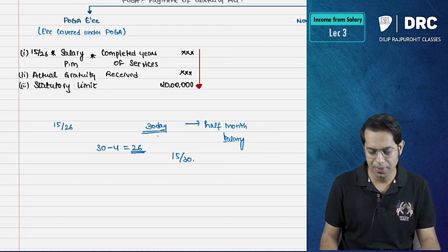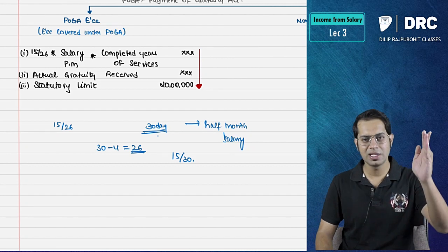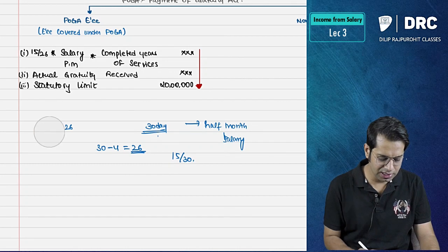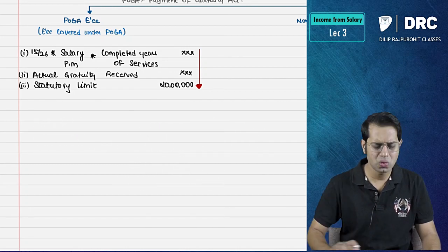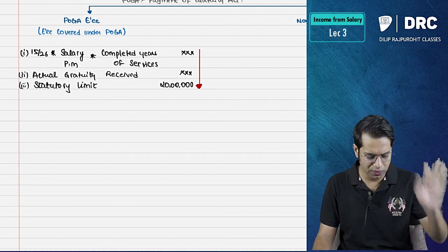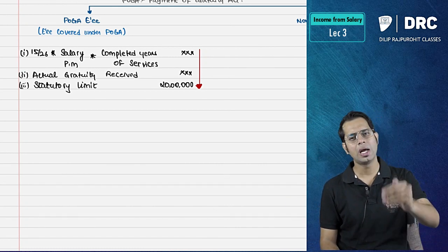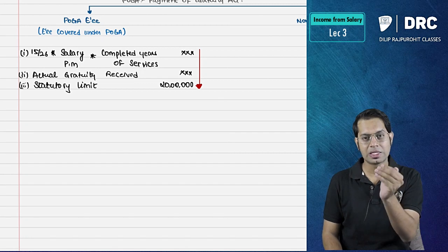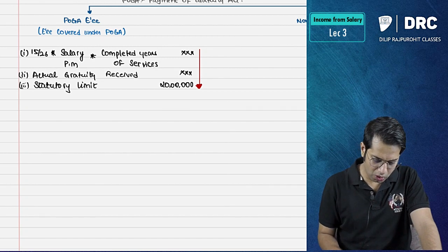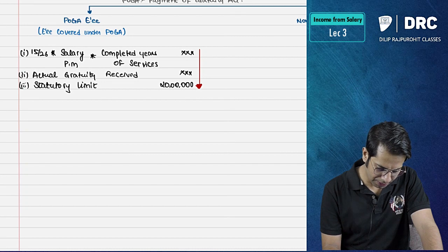or take the statutory limit. So what is the logic behind this 15/26? 15 is nothing but half of 30, that is half month, divided by 26. 26 is number of working days in a particular month. So you don't have to remember by that. Just remember 15/26. 15th August, 26th January. 15/26 into salary per month into completed years of service, or the actual amount of gratuity received, or statutory limit of 20 lakh rupees. Statutory limit of how much? 20 lakh rupees. So compare all of this, you will get an amount. That amount is required to be taken by you.